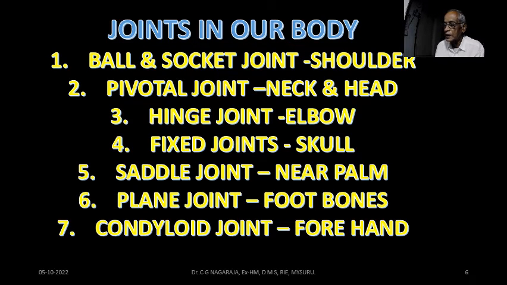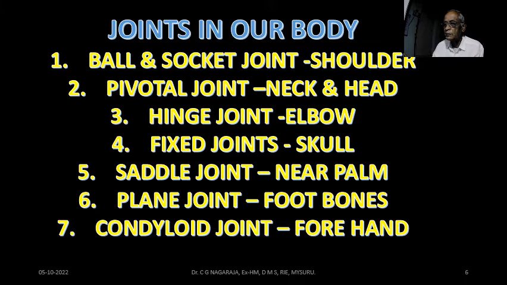Saddle joint is near the palm. Here, this is the palm, and in this area there are joints of long bones. These bones are long bones. They are called saddle joint. And then plane joint is seen near the ankle, inside your ankle. And then condyloid joint is in the forearm. Here, small muscles are there in this area. These muscles and also cartilage and bones start moving, and they are sometimes called carpals. So remember the names of these bones and where they are.